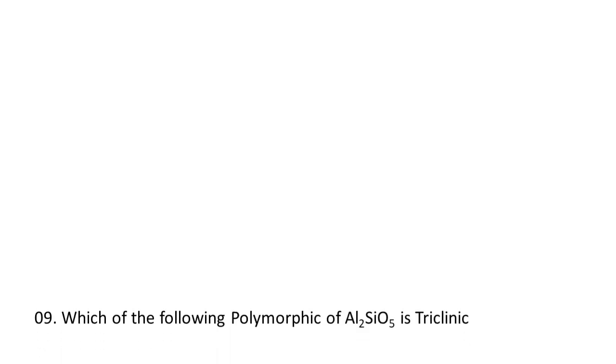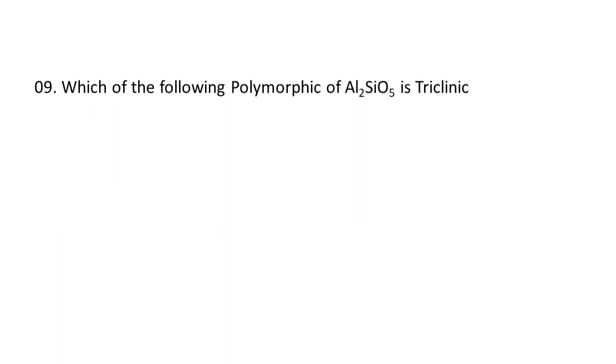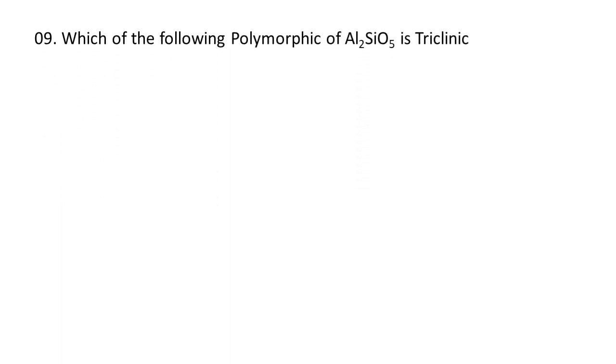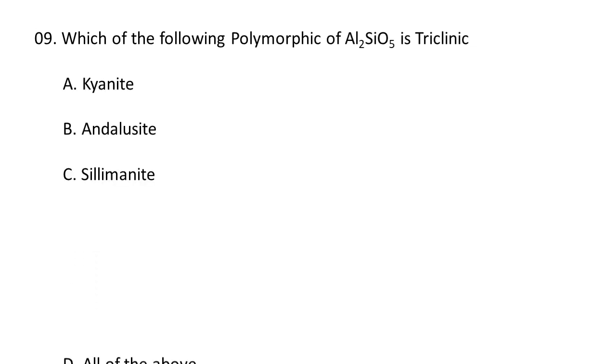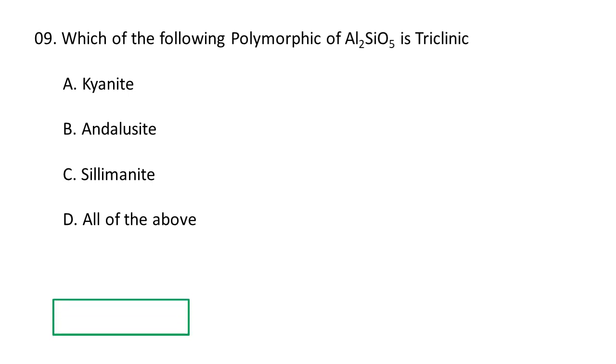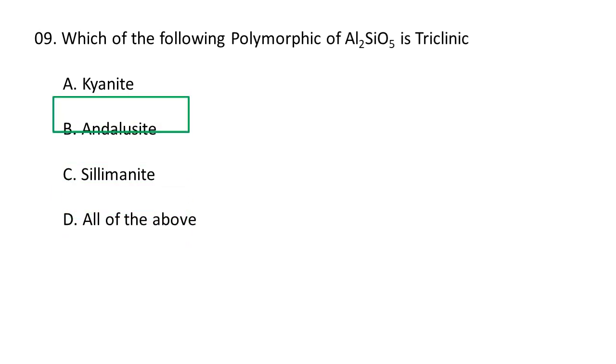Next question. Which of the following polymorphs of aluminum silicate is triclinic? A. Kyanite, B. Andalusite, C. Sillimanite, D. All of the above. So, the correct option is A. Kyanite. Kyanite is the polymorphic form of aluminosilicate that is triclinic. It occurs as bladed and tabular triclinic crystals.